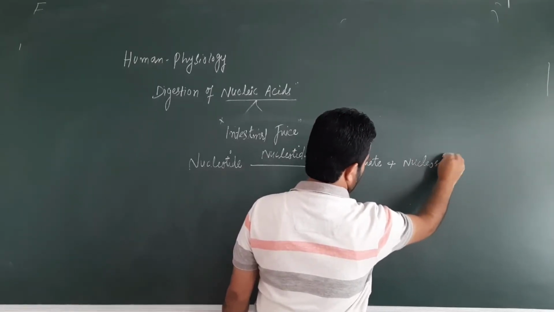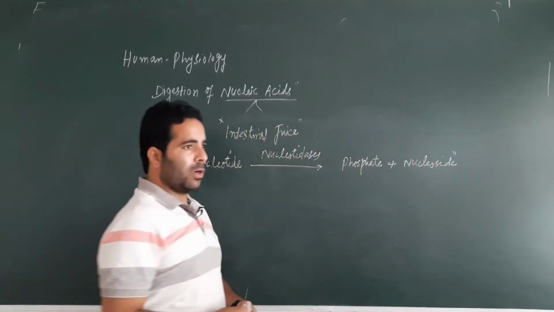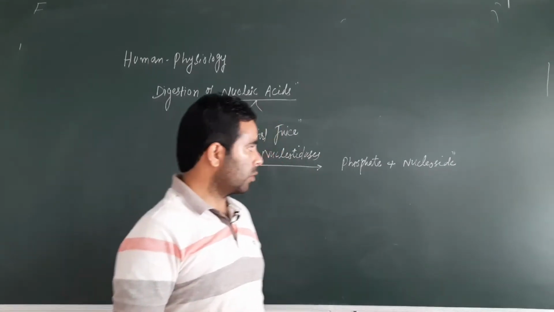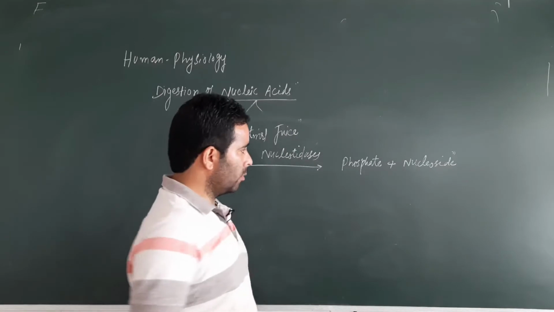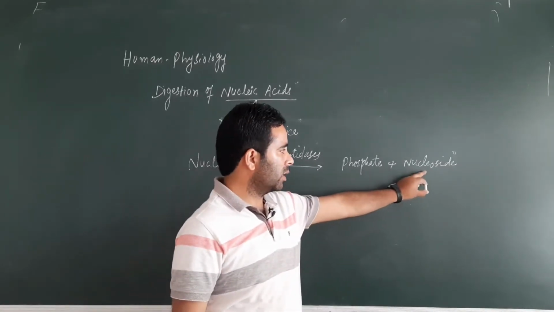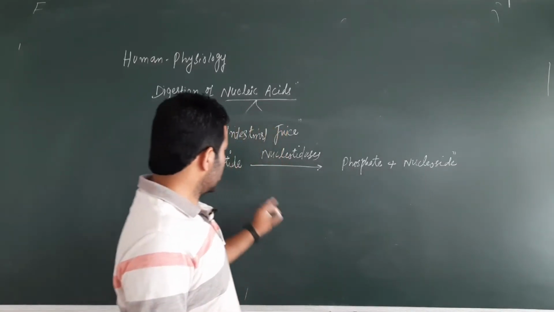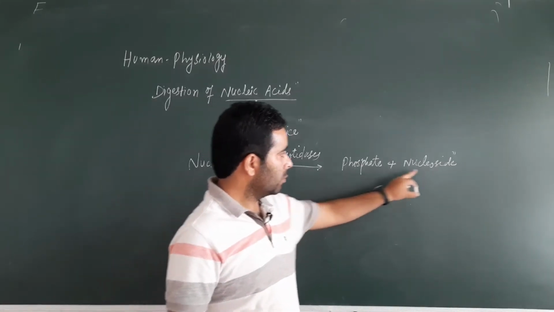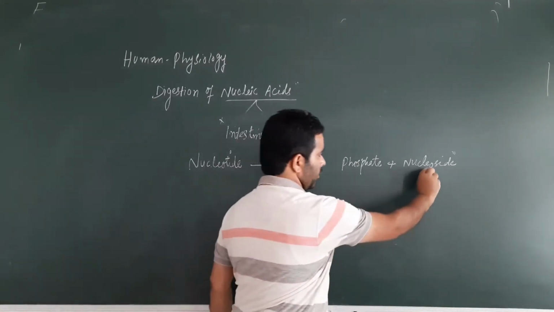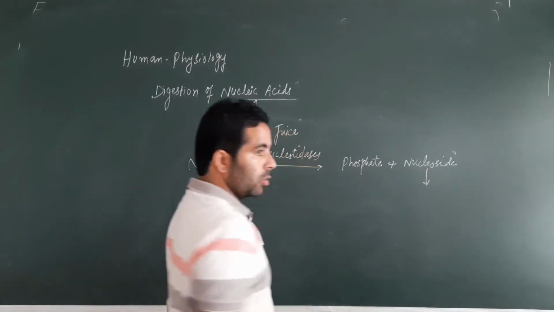We know that nucleotide is actually the phosphate ester of nucleoside. So when we remove the phosphate from the nucleotide, it will be converted into nucleoside. There is release of phosphate from the nucleotide and we will get the phosphate plus nucleoside. But this can be further converted into its constituent parts.